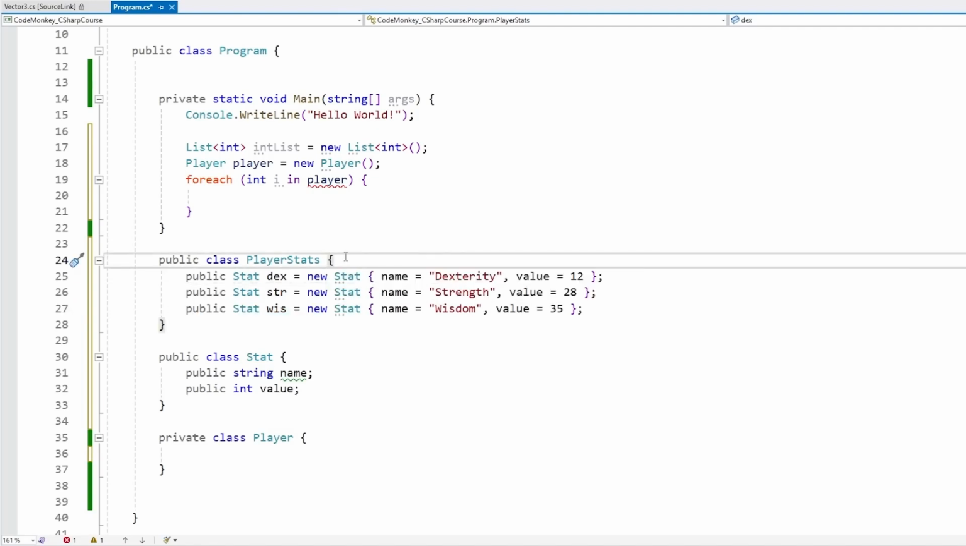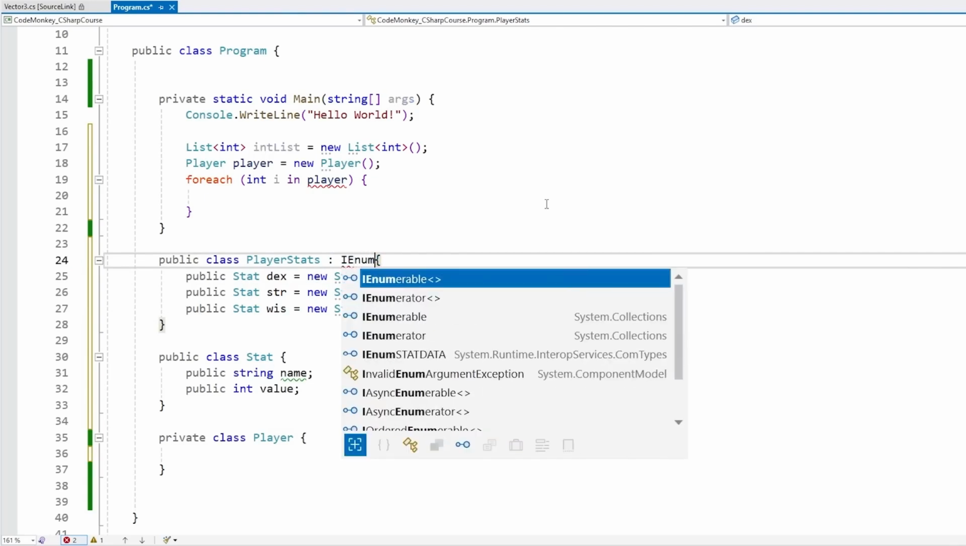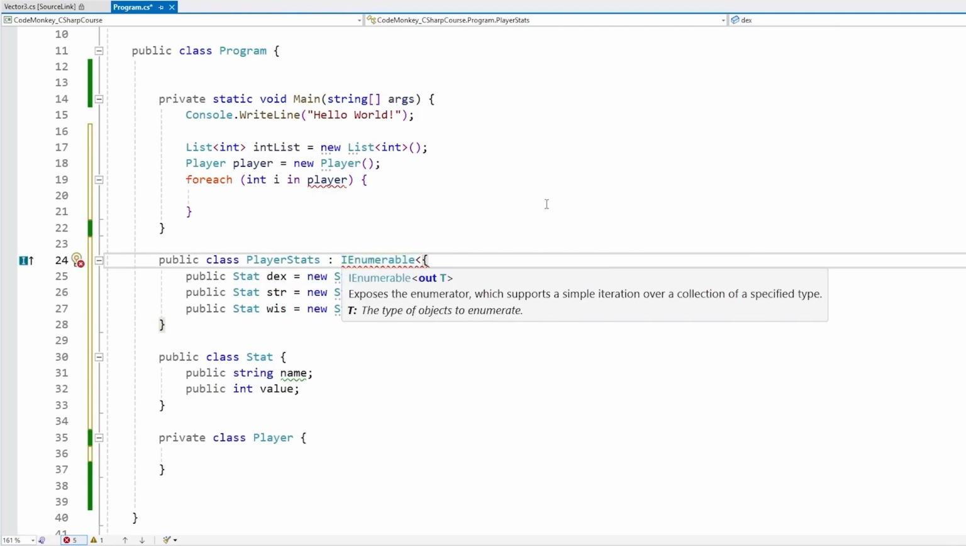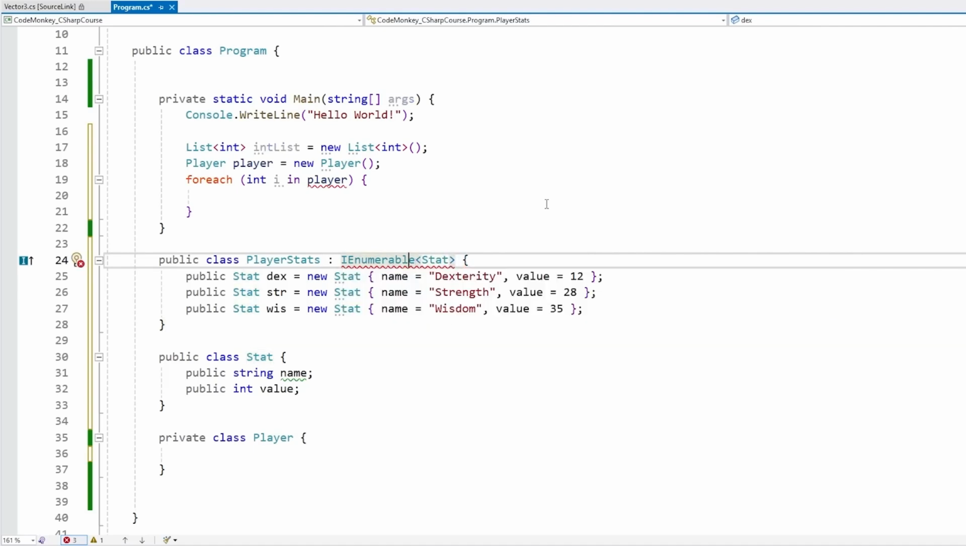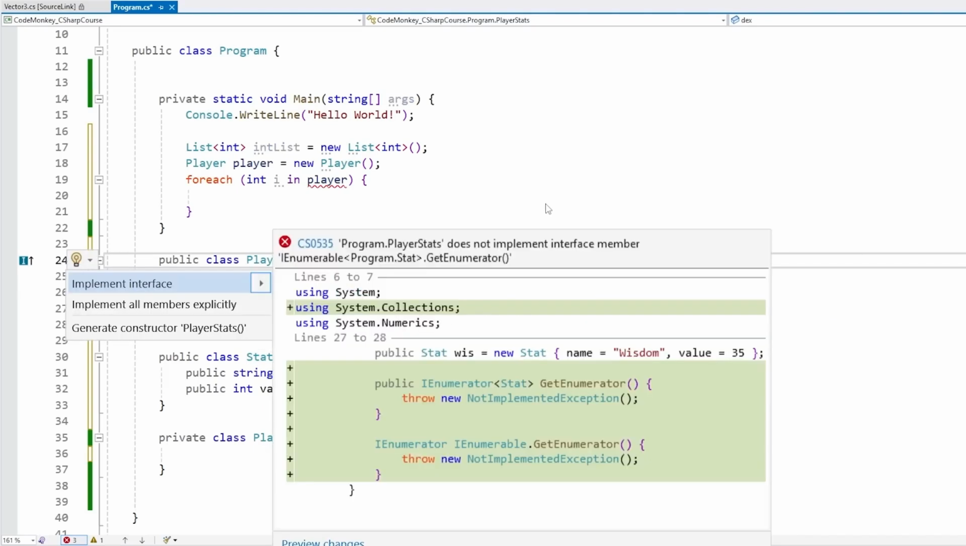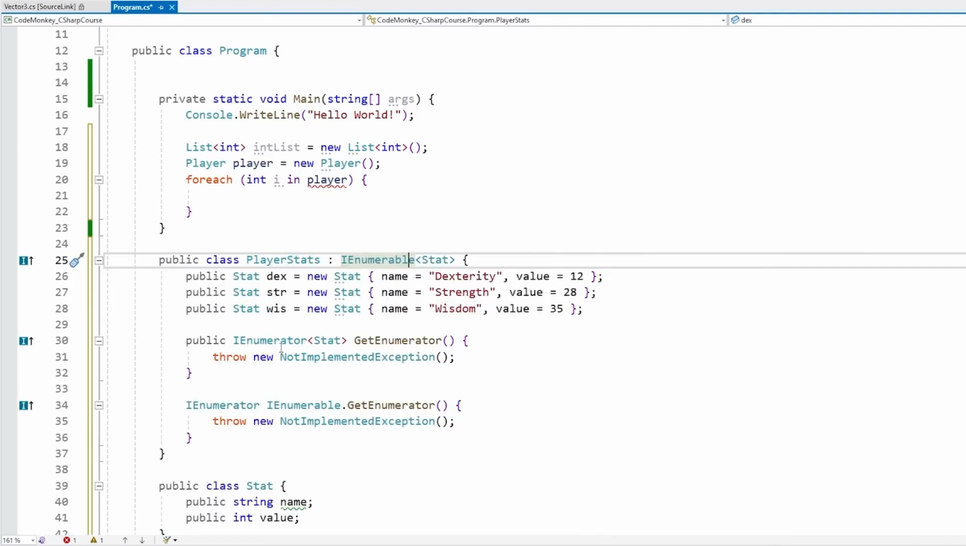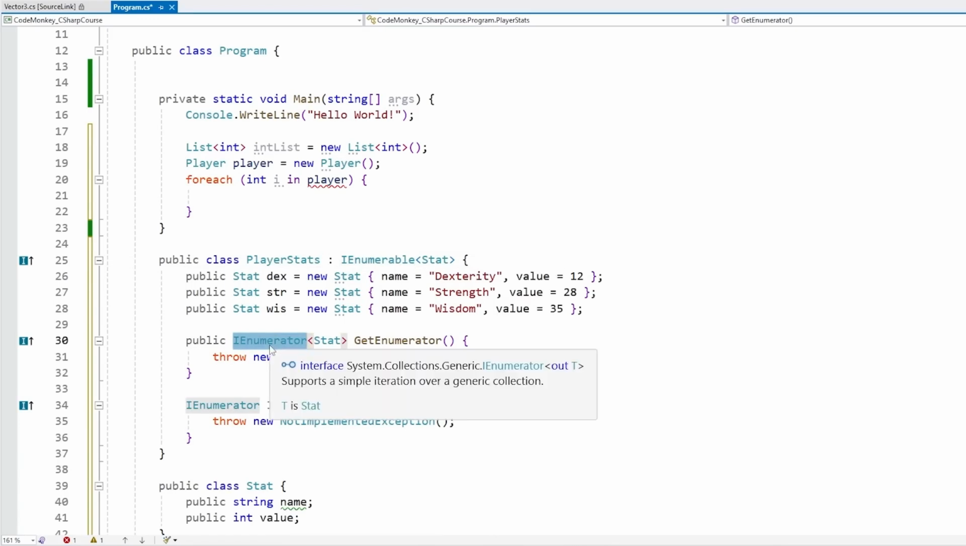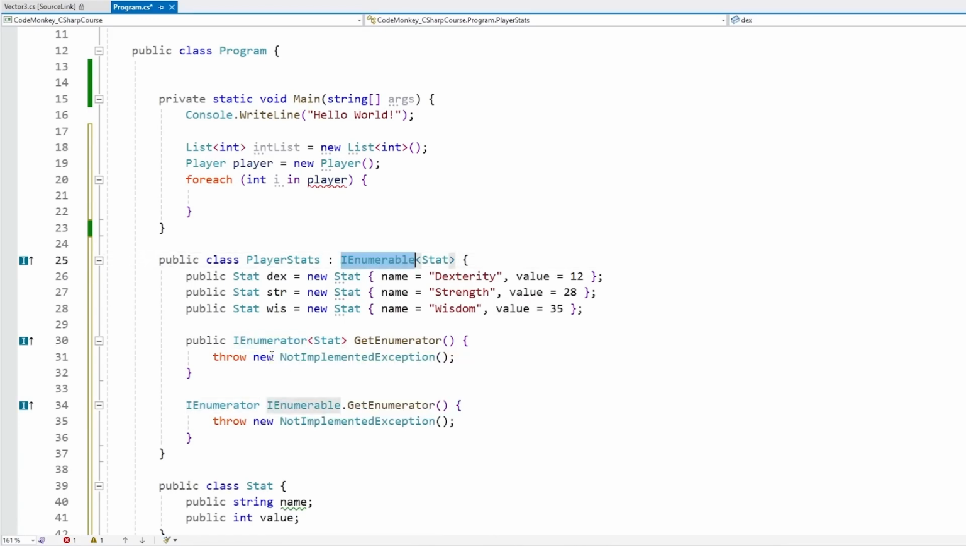So to do that, the first thing we need to do is over here, let's implement an interface. Let's implement the IEnumerable. This one takes in a generic. So let's say our generic type is going to be of type Stat. Yep, just like this. So now we can implement this interface. It requires us to implement those two functions. This requires us to do something that constructs an object of type IEnumerator. So enumerable and enumerator, those sound similar, but they are different.